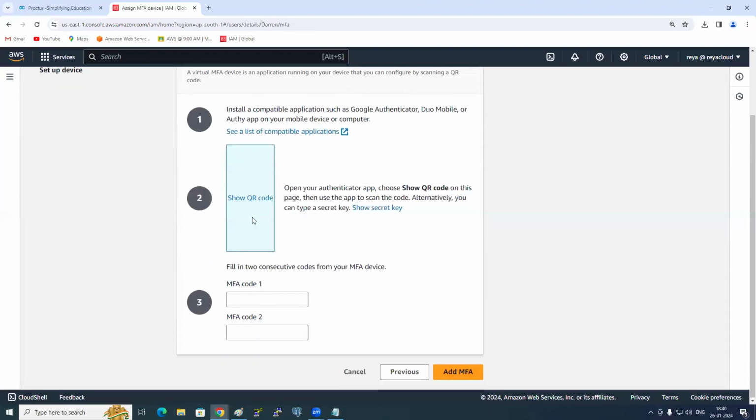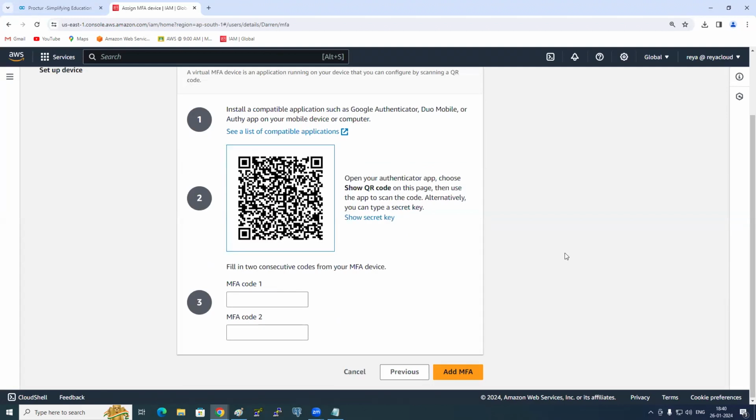Here, what you need to do, you need to click on show QR code. Open Google Authenticator and then scan it. Once you scan it, automatically in Google Authenticator, you will get the code. You need to give 2 immediate codes. Whatever the code, you tell me. 529408. Next immediate code. 267926. See here, add MFA.